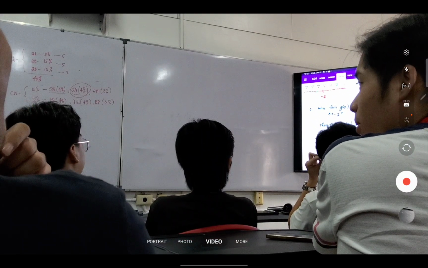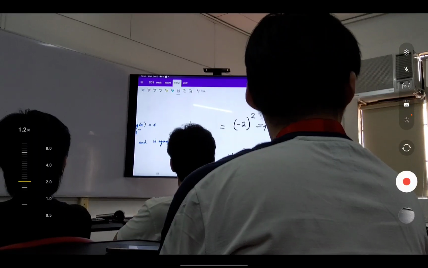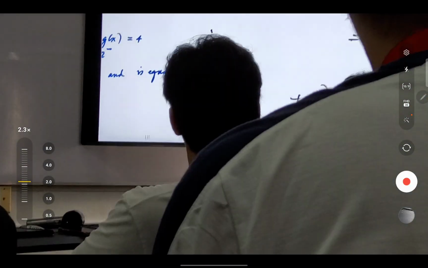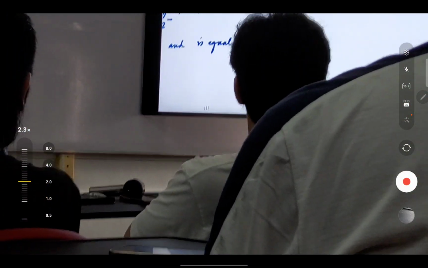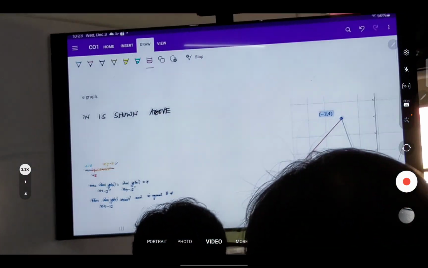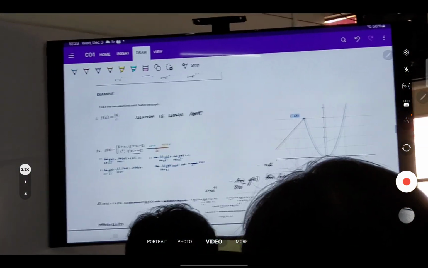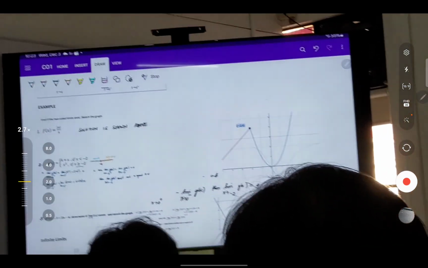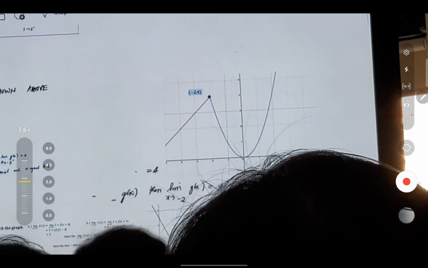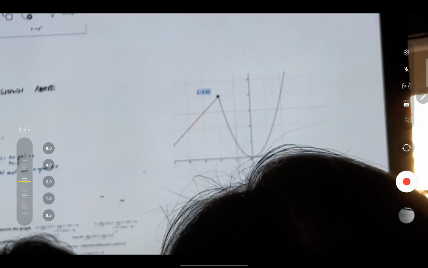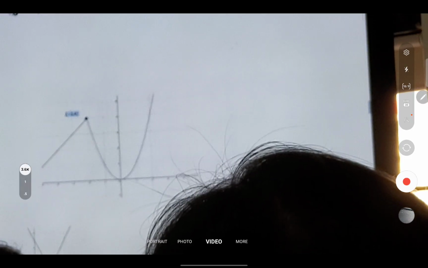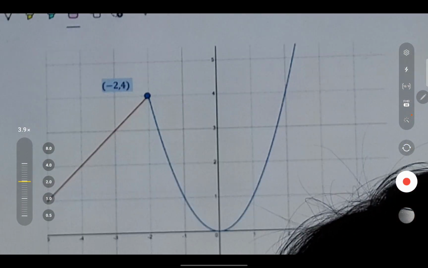Bakit pinapag-graph yung function? Kasi yung magiging graph, ito yung graph niya eh. From this graph, the graph is actually a parabola and a line. Diba? Okay. Ano yung limit of the function coming from the right? 4.